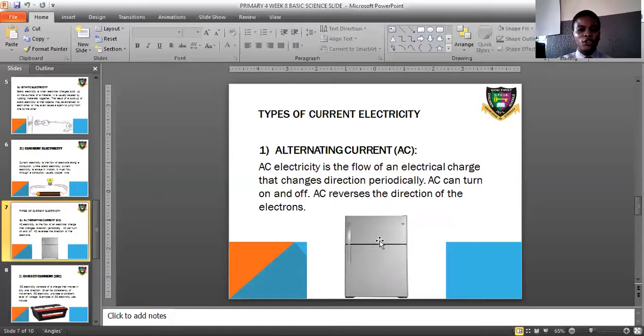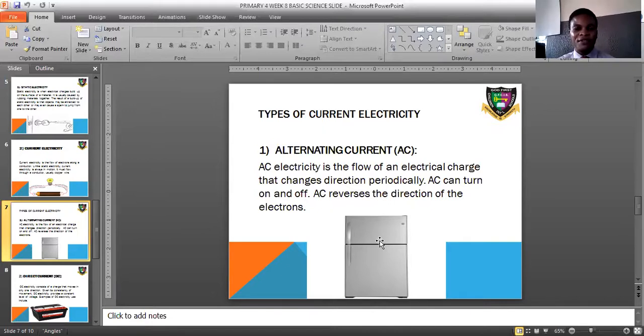Like going to your switch to put off your refrigerator. Your refrigerator is a very good example of an alternating current. Do not forget that your refrigerator is an example of an electrical device. Now, the electrical device can be put on or off at any point in time.